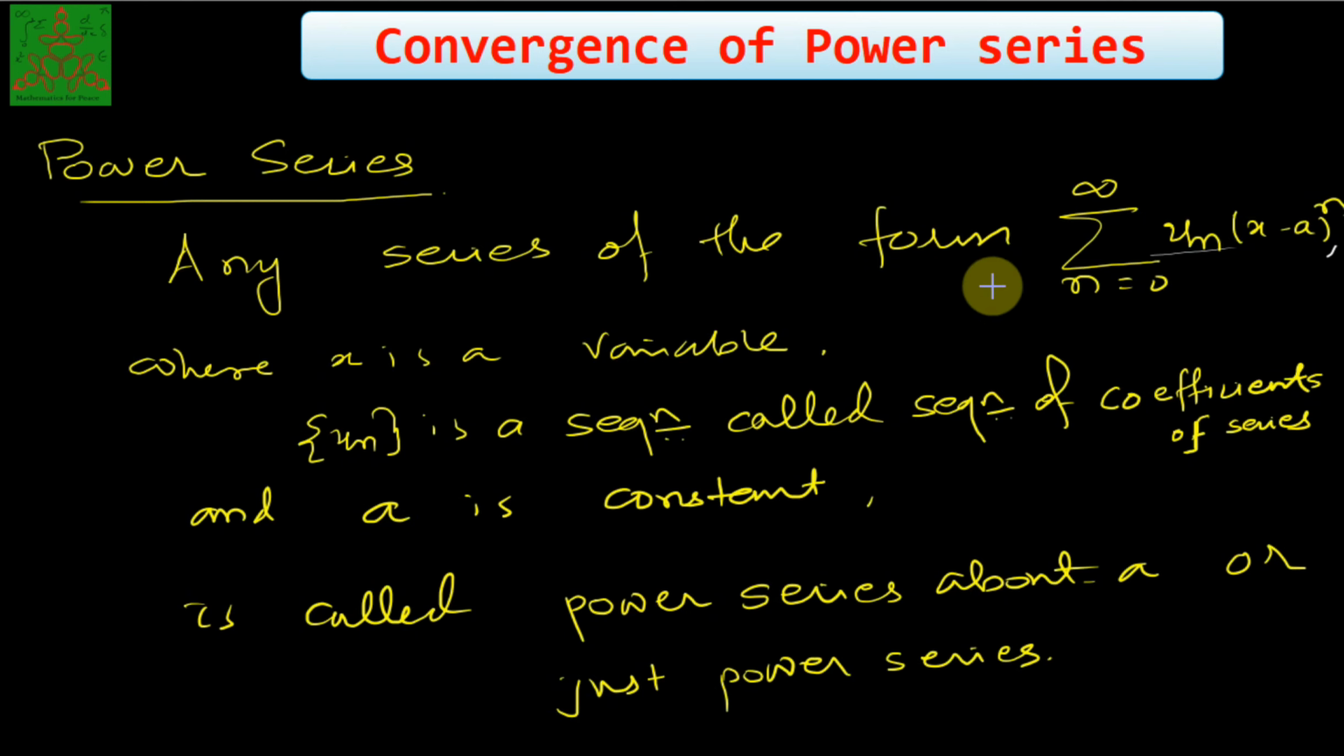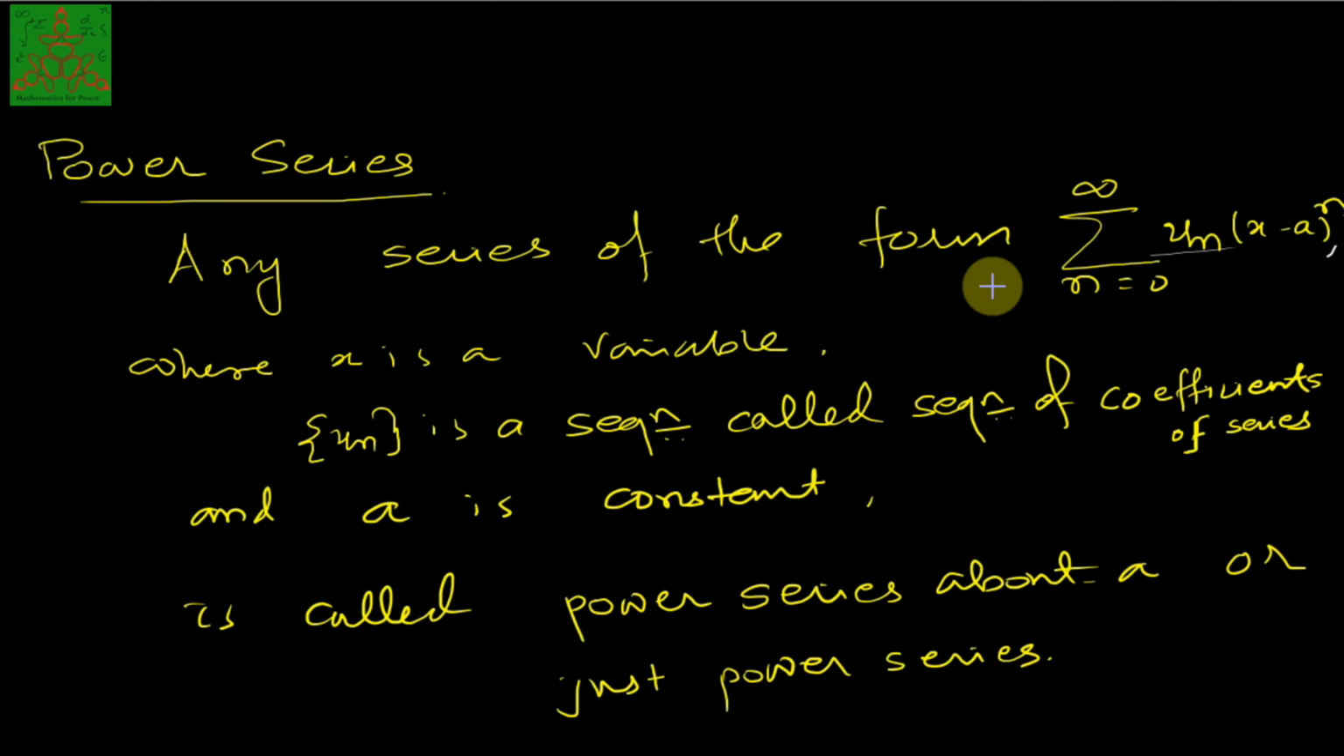One should note that a power series is a function of x, which makes it different from other series we have discussed so far. So far we have discussed positive term series, alternating series, or any kind of series, but those series are not functions. Here this is a function of x. And so power series always consist of a variable along with a number.